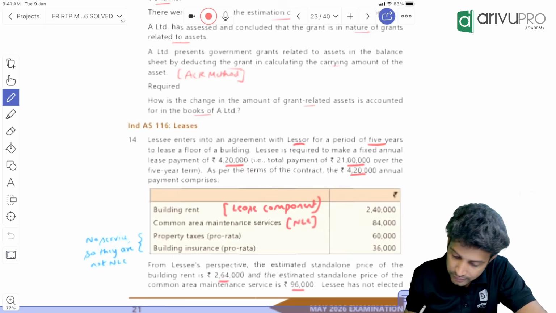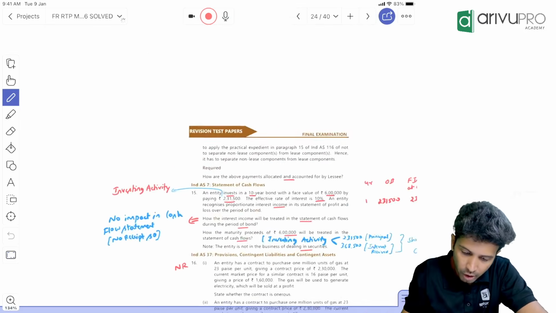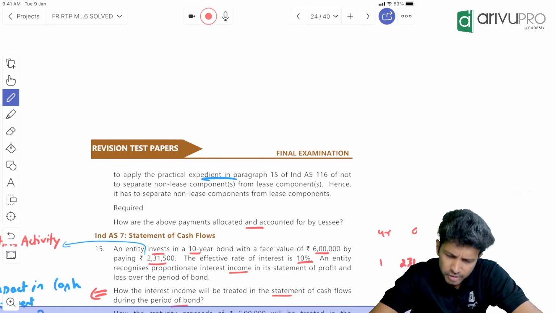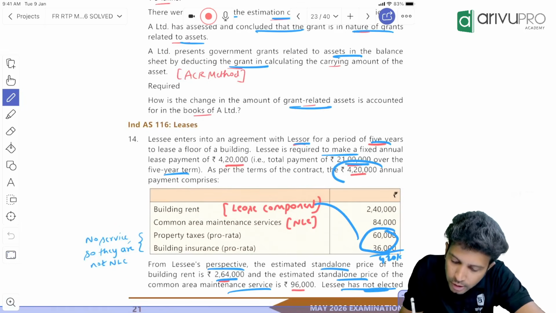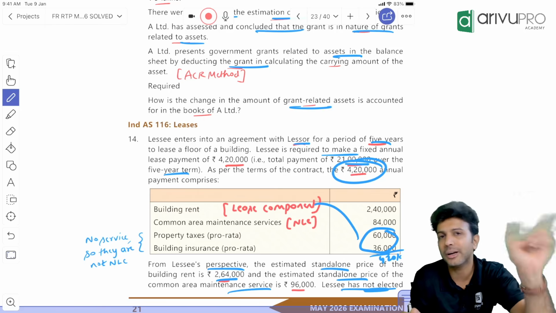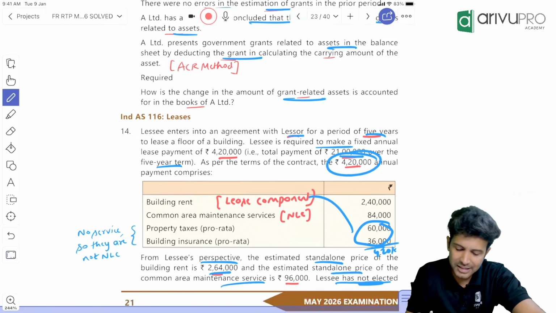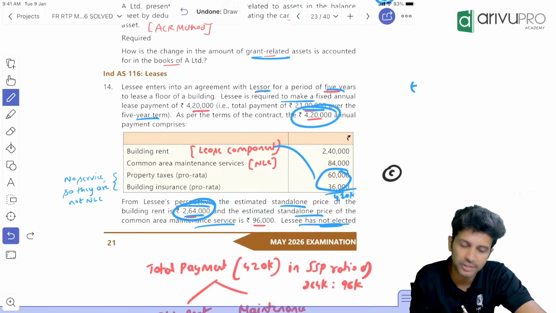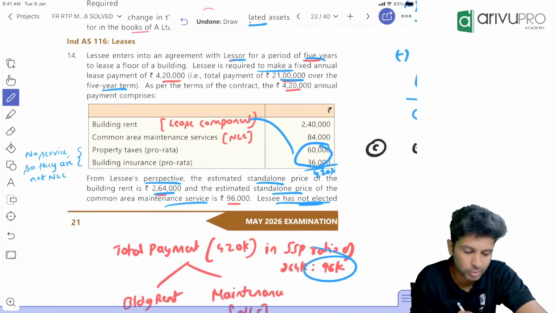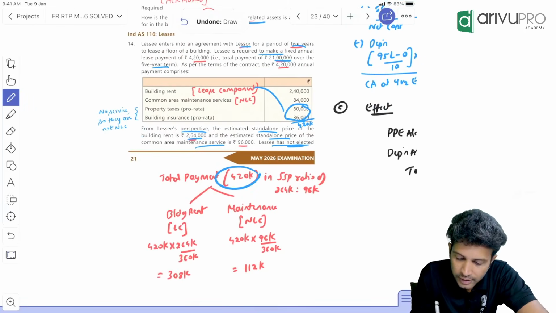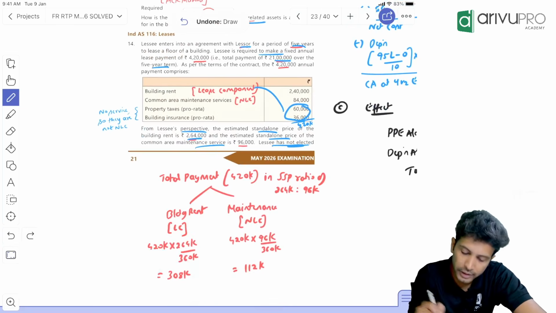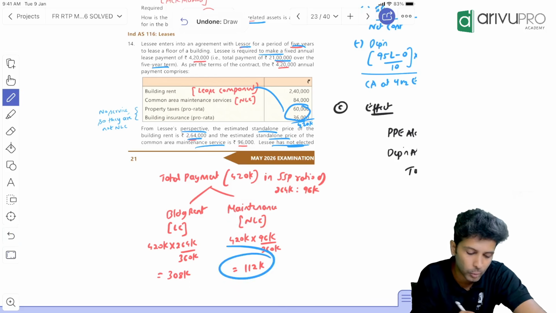Now what has the lessee done? Lessee has not elected, the keyword there is not, to apply the practical expedient. If he has not elected to apply, you need to segregate the payment. Total you're paying 4,20,000. You have to segregate among lease component and non-lease component, in their standalone selling price ratio of 264 and 96. When you allocate in this ratio, towards building rent or lease component you will get 3,08,000, and towards maintenance, the non-lease component, you will get 1,12,000.